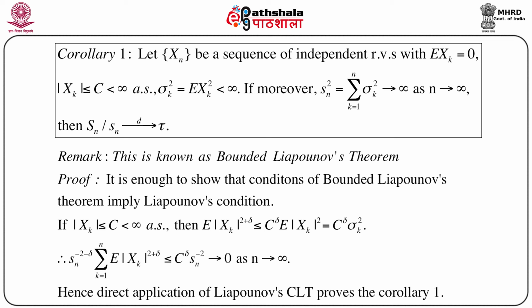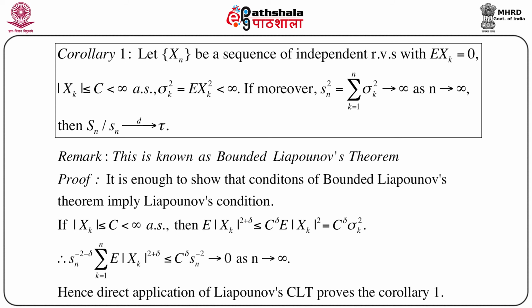If along with this, Sn squared equals the summation of sigma k squared, k equals 1 to n, goes to infinity as n goes to infinity, then capital Sn by small sn goes to a standard normal distribution in distribution. This corollary is actually known as bounded Lyapunov's theorem.